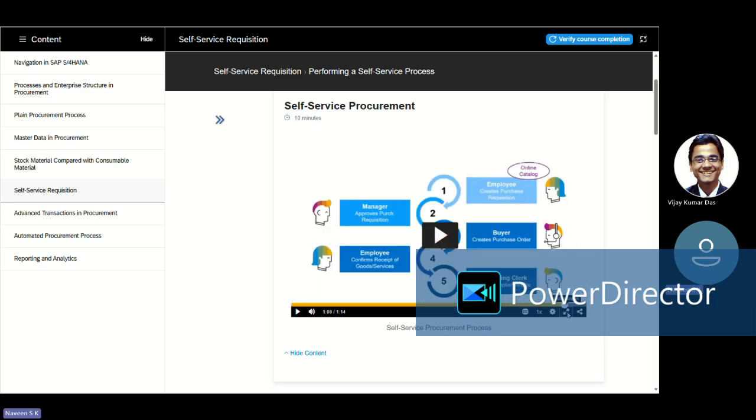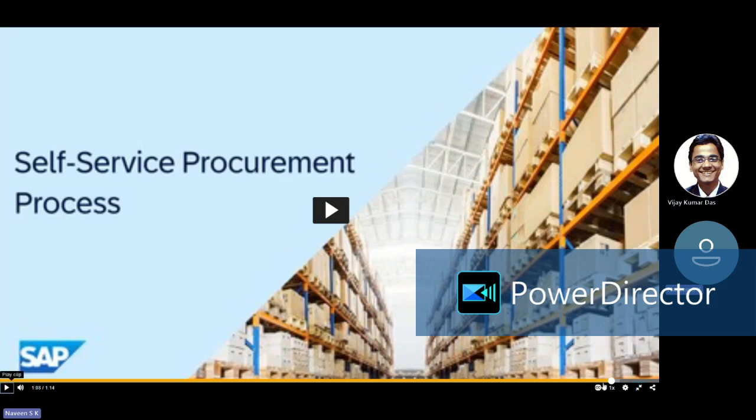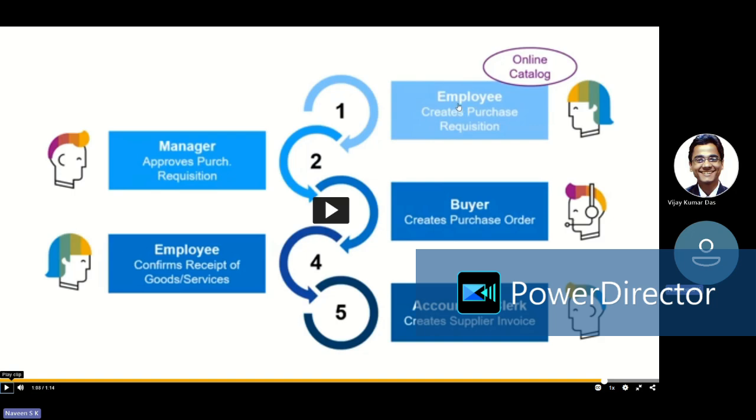The process steps are the same, no change in that. Yeah. So any employee can create a purchase requisition. Mostly it will be through catalogs, because they need not enter any data. While entering data, they may make mistakes, right? To avoid mistakes, mostly they will go with the catalogs. So they just search for whatever they need.